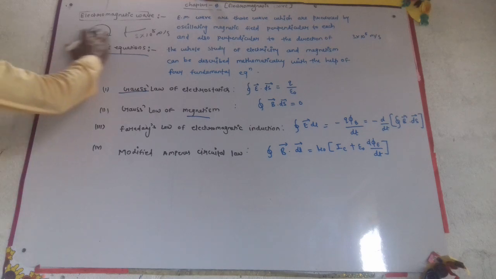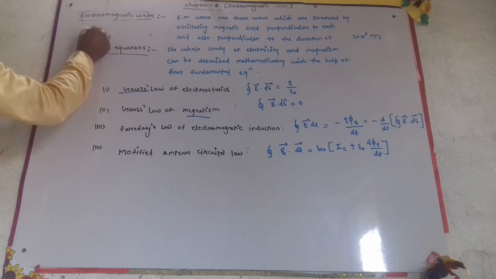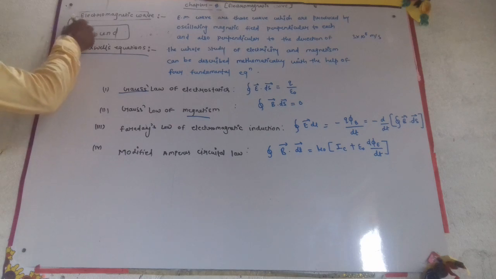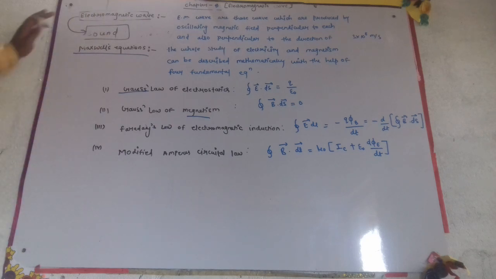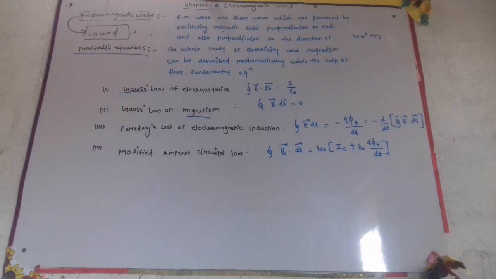Also, I will give you a little glimpse, some examples and a little definition, about sound waves we have studied in 11th class. Sound waves are mechanical waves. Sound waves are longitudinal in nature. And we generally know that sound waves need a medium to propagate. Now we'll see the difference between electromagnetic waves and sound waves.